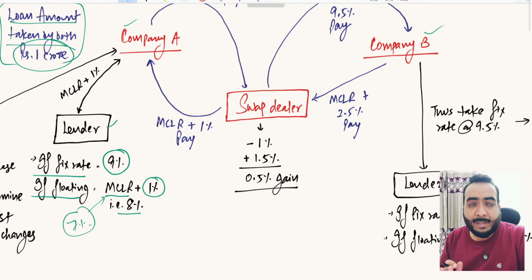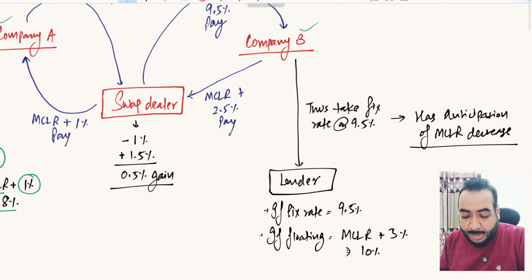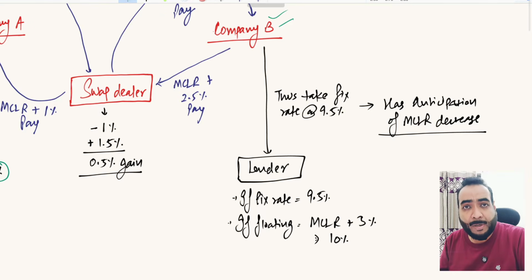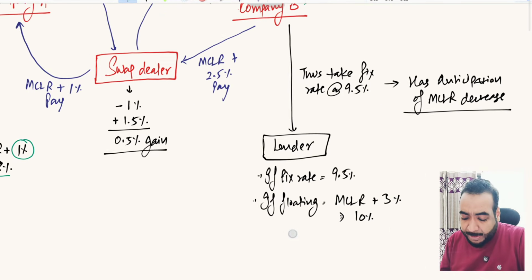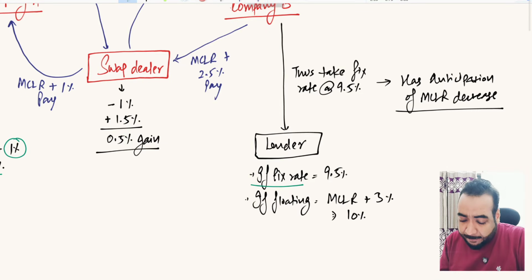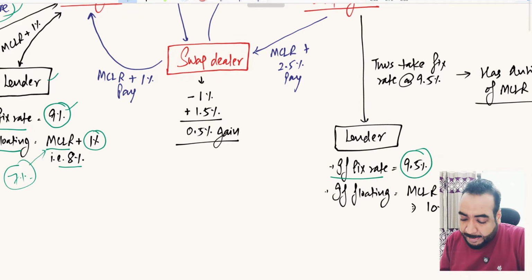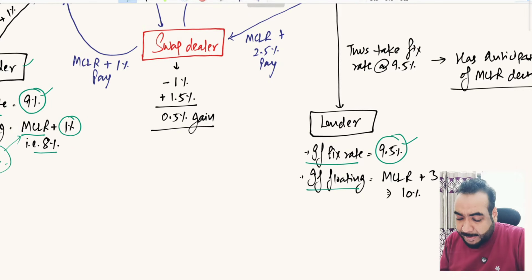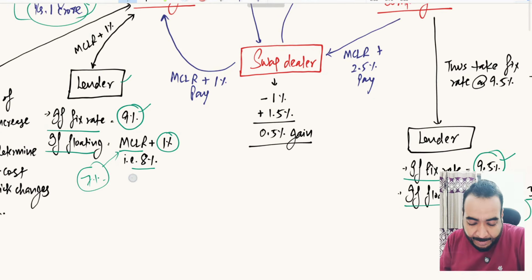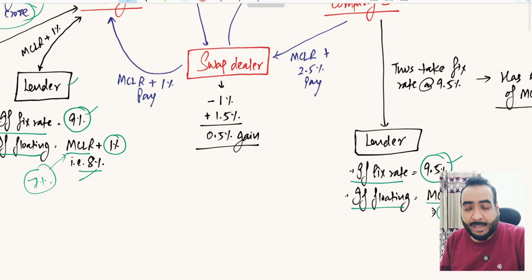So this is the scenario in company A's case. Now company B, with the lower bargaining power, goes to the lender for the same requirement of 1 crore rupees. Lenders tell them, if you want a loan at fixed rate of interest, we will charge you 9.5%. The lenders were charging 9% to company A, but they are charging 9.5% to company B, because company B has lower market reputation. If you want floating rate of interest, we will charge MCLR plus 3%, in other words 10%, and they were charging 8% from company A because of their strong market reputation. So this is the difference.